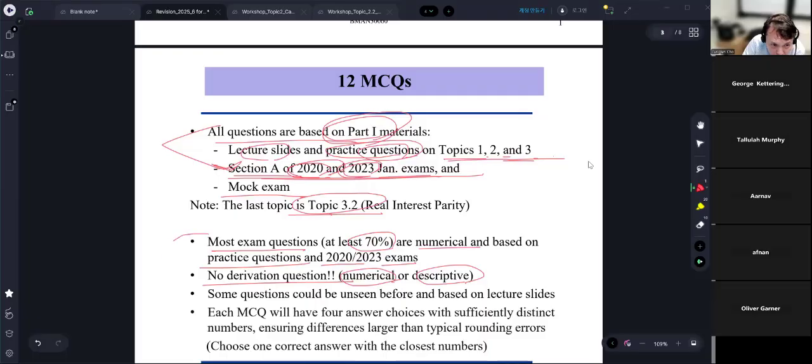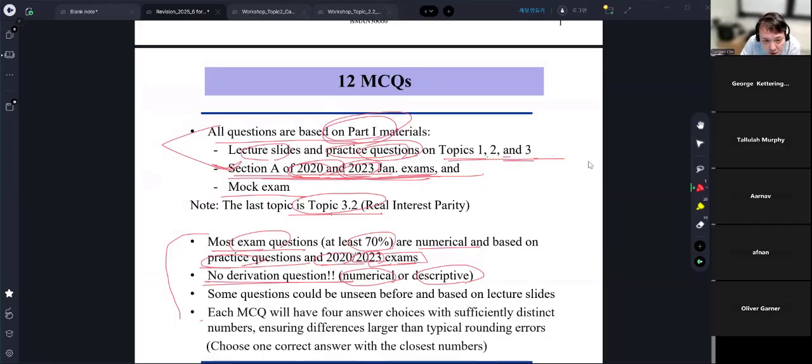And these are important things. Most of the MCQ questions will be based on the practice questions and the 2020 and 2023 January exams. These 2020 and 2023 January exam questions are posted on Canvas. I'm going to solve these two weeks later in this online session. There will be no derivation questions.